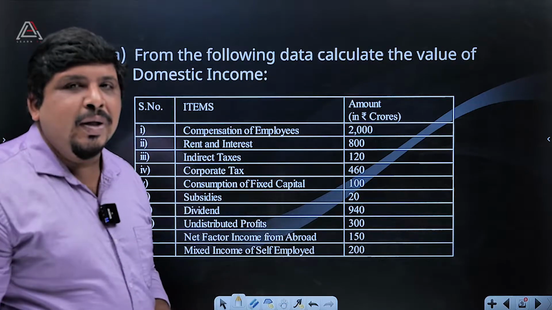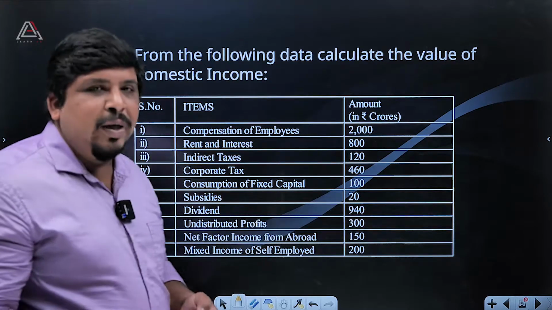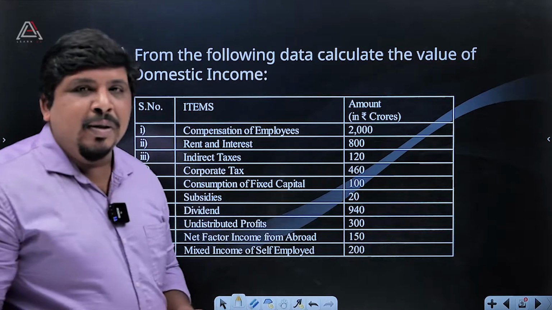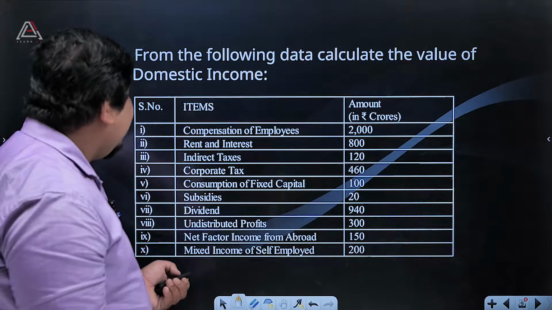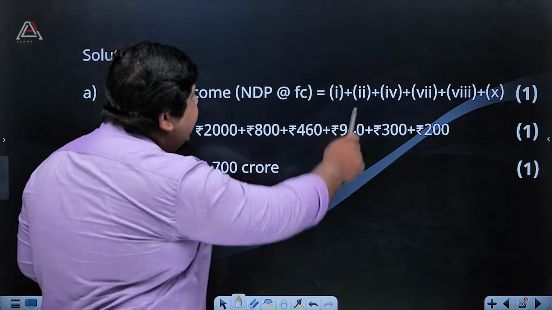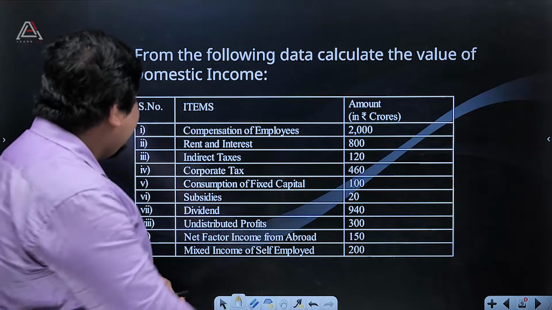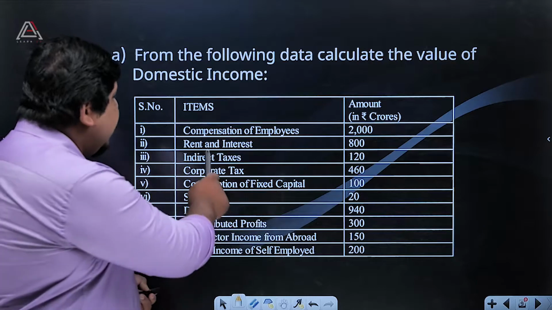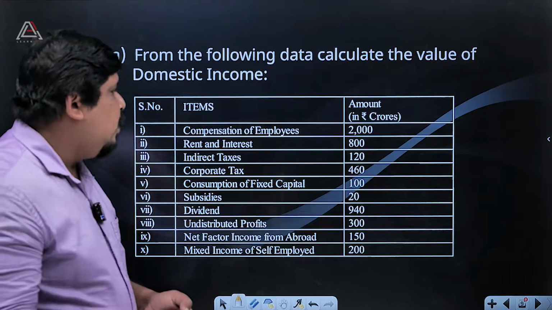Compensation of employees. Whatever it may be in our economy, the compensation should be paid to employees. That is 2000. Then the second point, rent and interest, which is again paid in our economy.